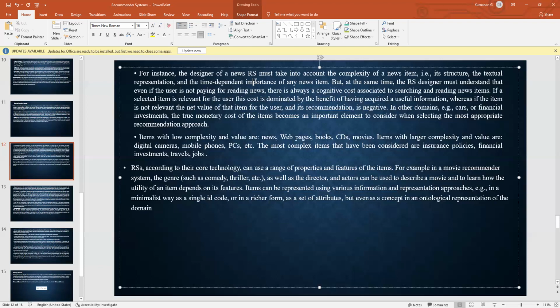Recommenders, according to their core technology, can use a range of properties and features of the items. For example, in a movie recommender system, the genre such as comedy, thriller, etc., as well as the director and actors can be used to describe a movie and to learn how the utility of an item depends on its features. Items can be represented using various information and system approaches, for example, in a minimalist way as a single ID code, or in a richer form as a set of attributes, but even as a concept in an ontological representation of the domain.